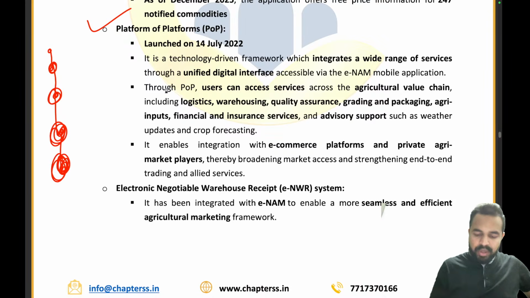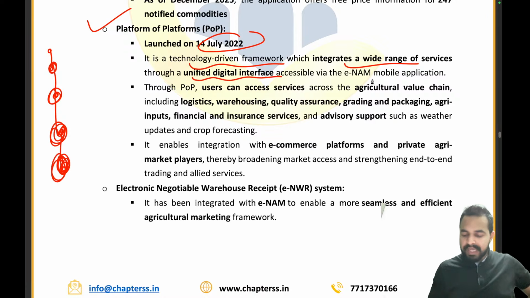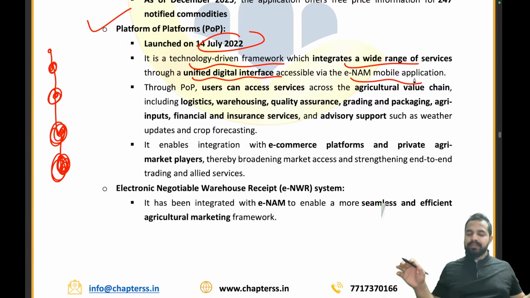It was launched on 14th of July 2022, a technology driven framework which integrates a wide range of services through a unified digital interface accessible via the ENAM mobile application. So it is a technology driven framework which basically integrates all the services. Until now, we had so many services under the ENAM, so what we did is integrate all the services under the platform of the platforms.